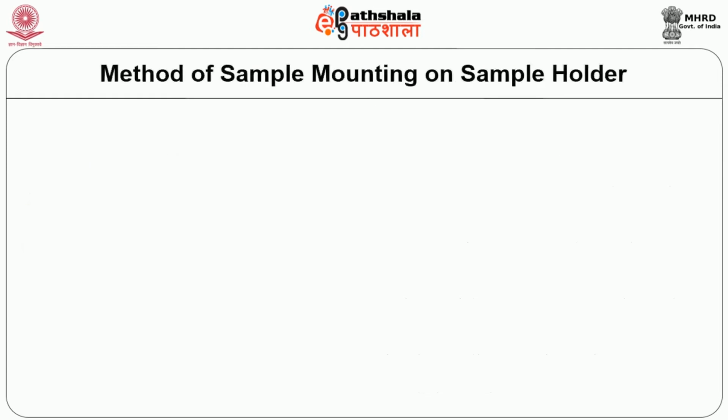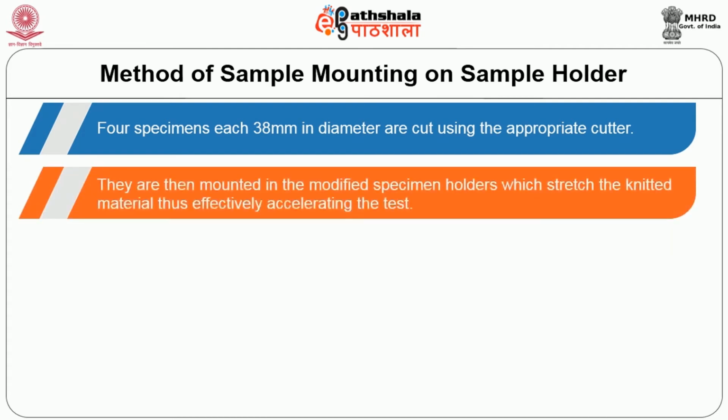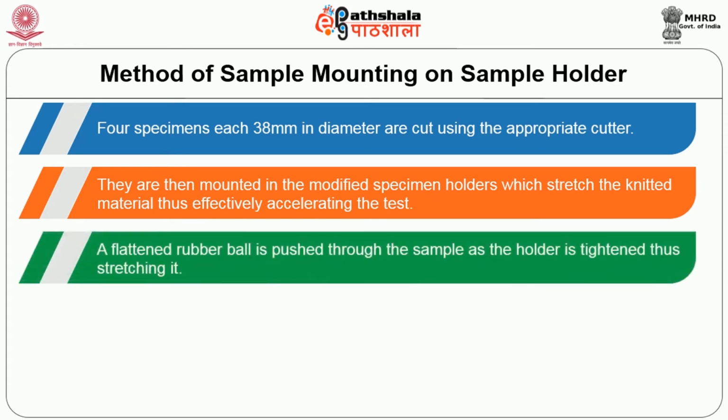Method of sample mounting on sample holder. Four specimens, each 38 mm in diameter, are cut using appropriate cutter. They are then mounted in modified specimen holders which stretch the knitted material, thus effectively accelerating the test. A flattened rubber ball is pushed through the sample as the holder is tightened, thus stretching it.